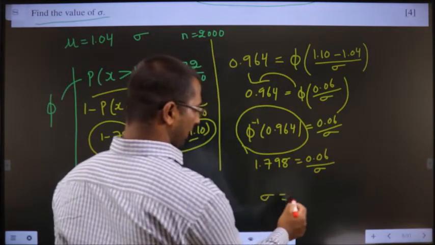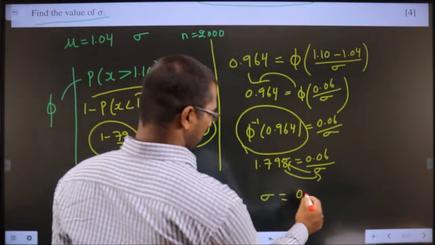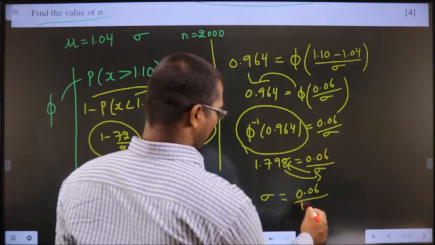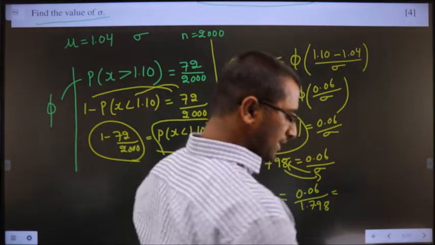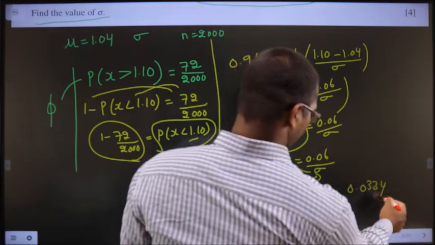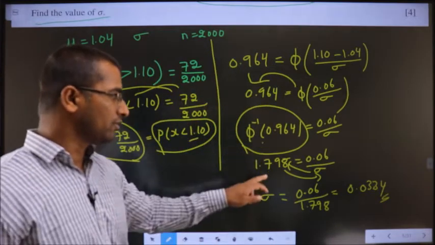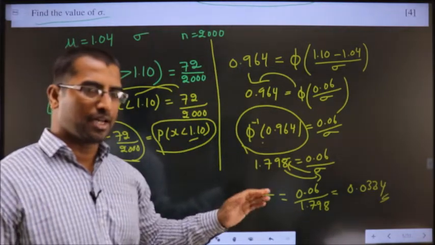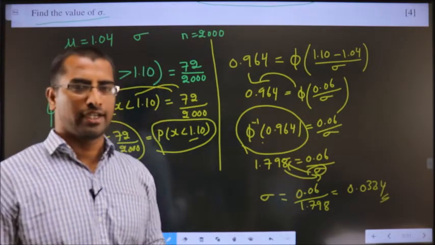I want standard deviation. So this is coming here, this is going there. So 0.06 by 1.798 resulting in 0.0334. Clear? This value from the normal distribution table, after that make standard deviation the subject, because that is what you need to find out.